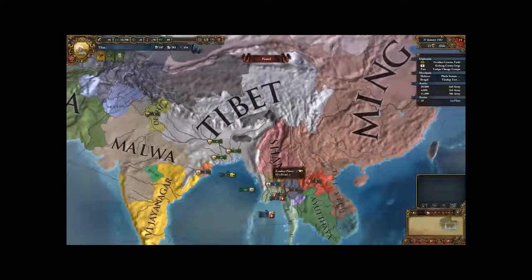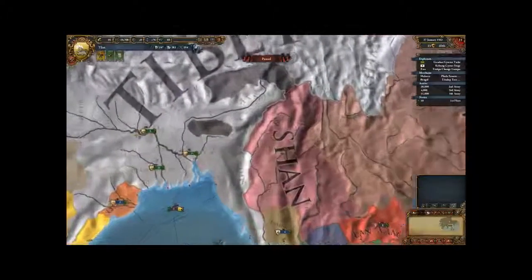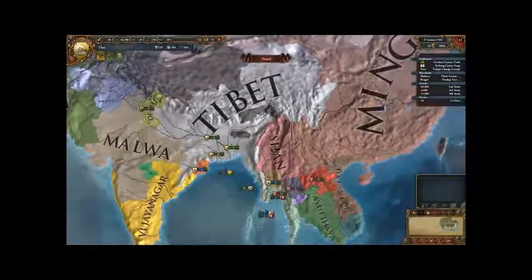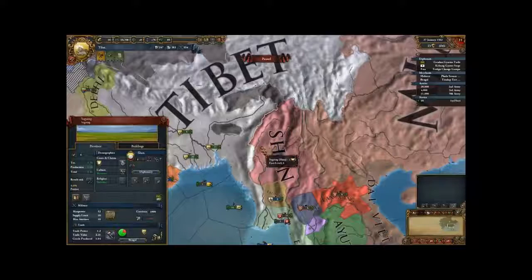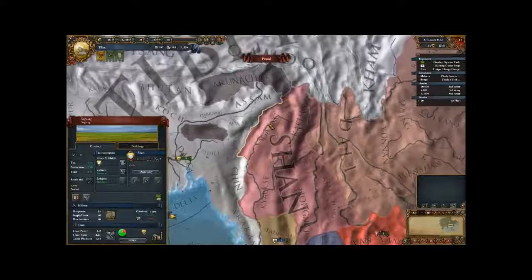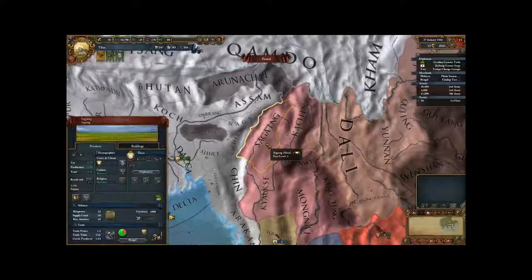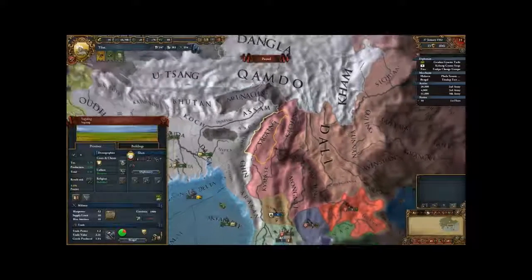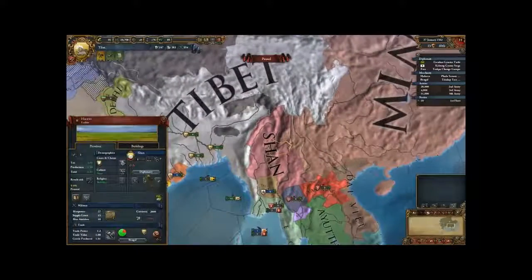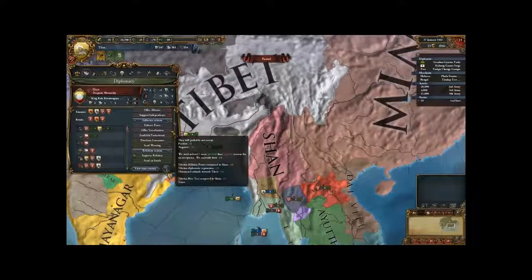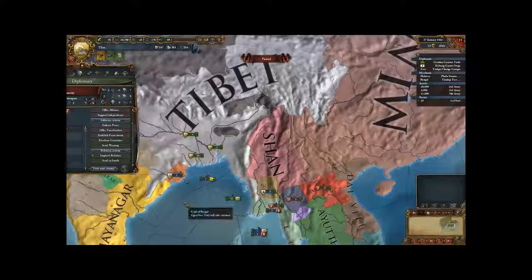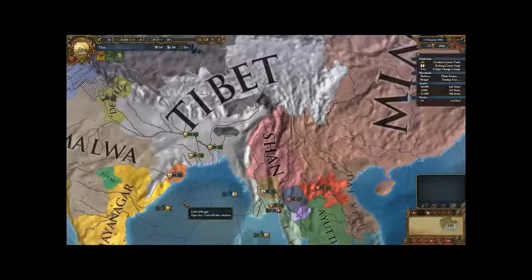We'll probably need to go to war again with Shan a couple of times to take a few more provinces, and then we could vassalize them. Let's look, which province would be the most beneficial? I think Sagaing would probably be the most beneficial province to take from them in the next war, because it had a 4 base tax. The reason why they won't accept vassalization, obviously I don't meet the prerequisites yet, but it all depends on their base tax compared to ours. If they have a high enough base tax, we can't vassalize them.